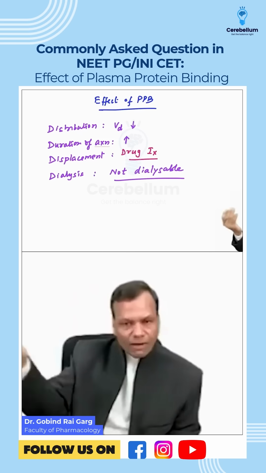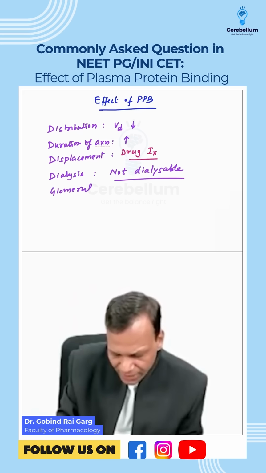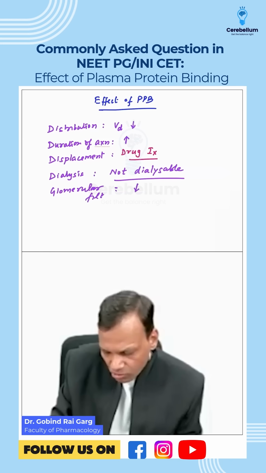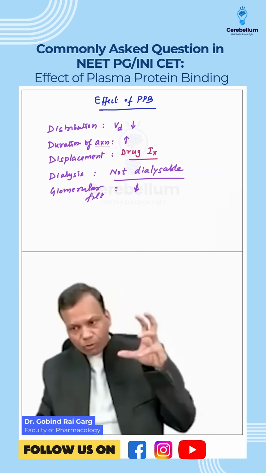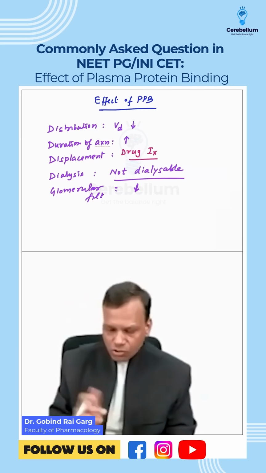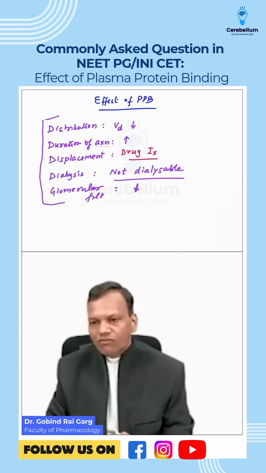And the fifth we will come to later, when we discuss excretion. If a drug has high plasma protein binding, its glomerular filtration will be lesser. Glomerular filtration cannot occur because proteins are not filtered by the glomerulus. So these are the 5 important effects of plasma protein binding on which questions are asked.